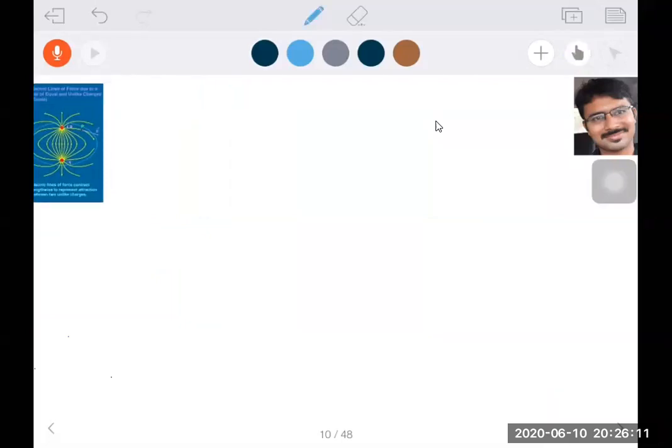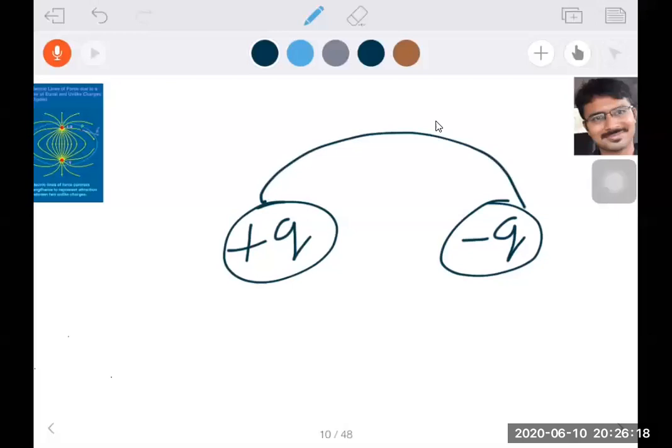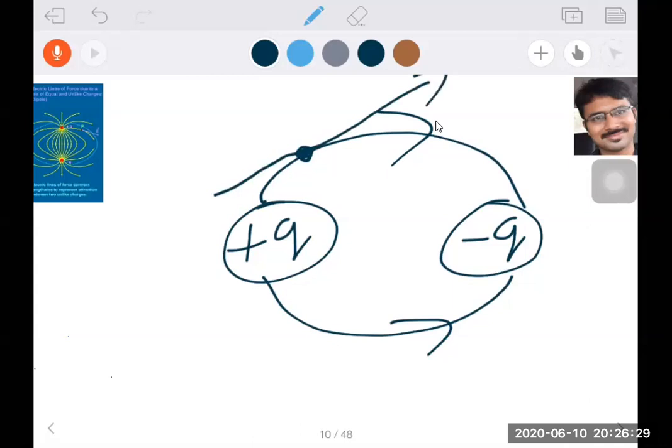Suppose this is an electric field line, this is the positive charge, and this is the negative charge. I am drawing the electric field line from positive to negative, as I told you already. At any point on the electric field line, if I have drawn a tangent, the tangent will give us the direction of electric field intensity at that point.